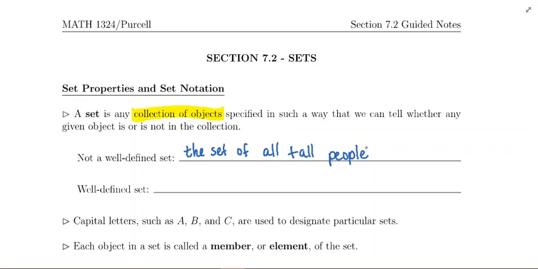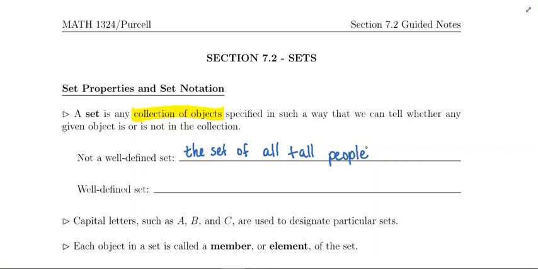Or do they have to be even taller than that, like 6.5 feet, or does 5.5 feet suffice? This is very vague. It's not specific. We don't know what the criteria for tall is, so we don't really know who would fall into this set and who would not, because it's not defined in a specific way. So that is an example of a set that is not well defined.